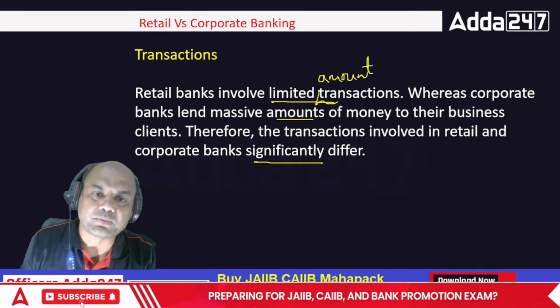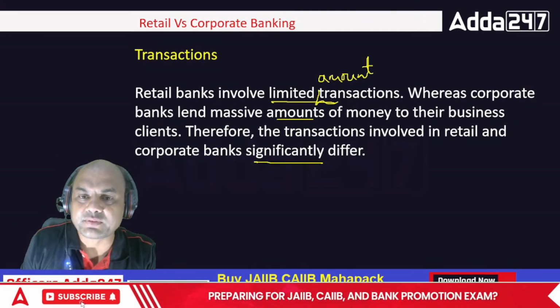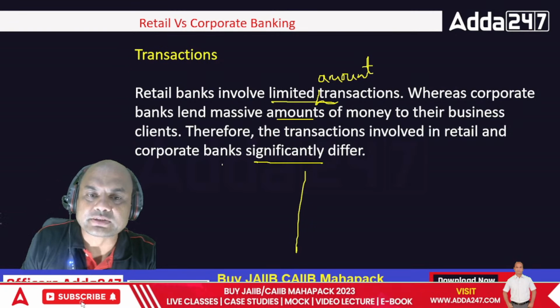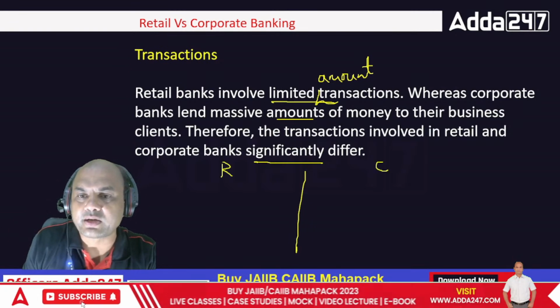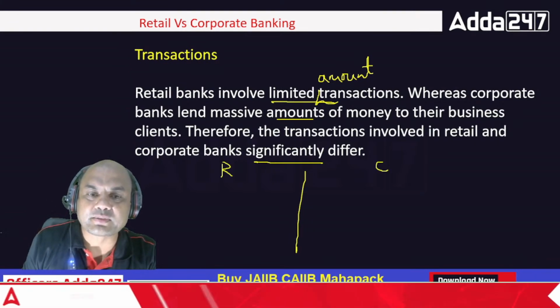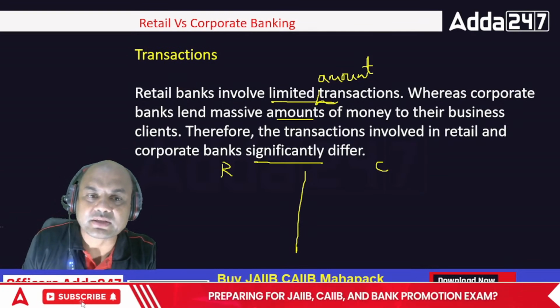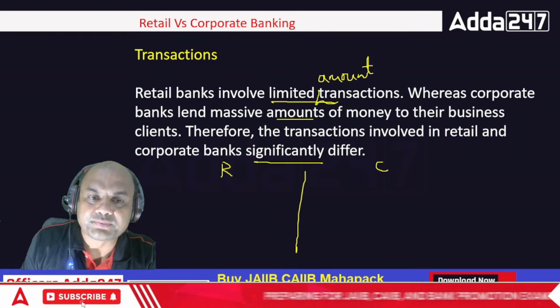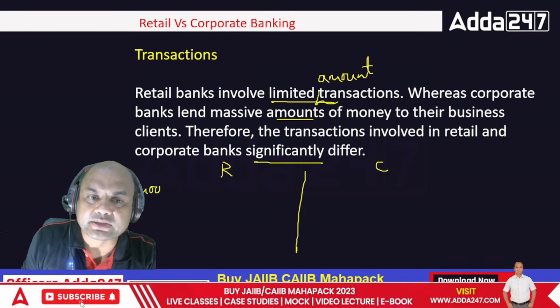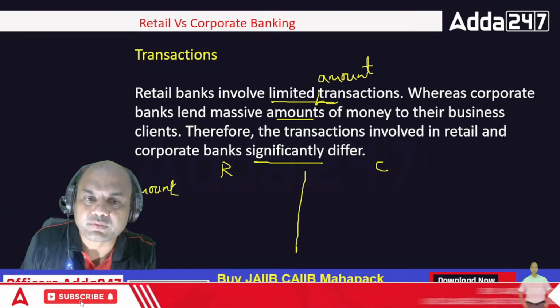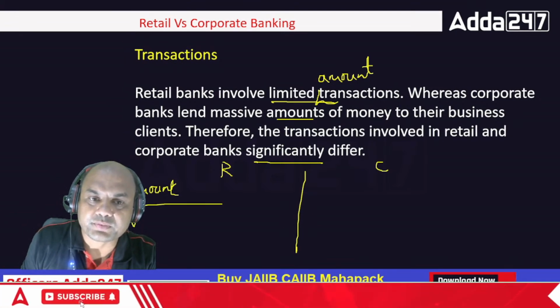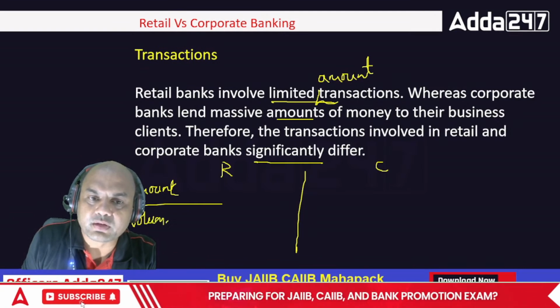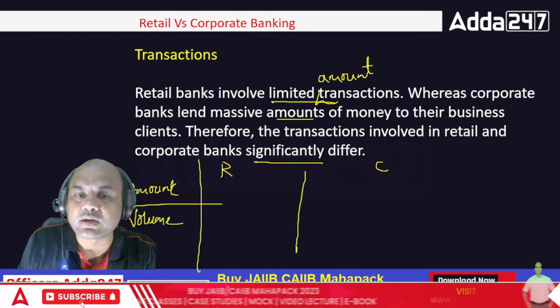Now look at this important point. Retail, I'll write it over here. This is retail, this is corporate, right? Let's make a grid over here. Grid means it is amount and second is volume. Amount and volume. So in retail, what happens?